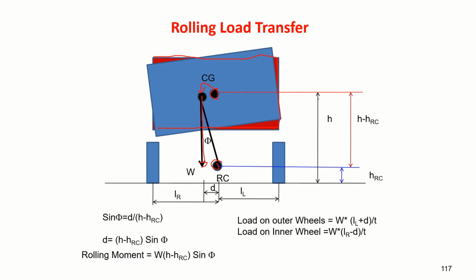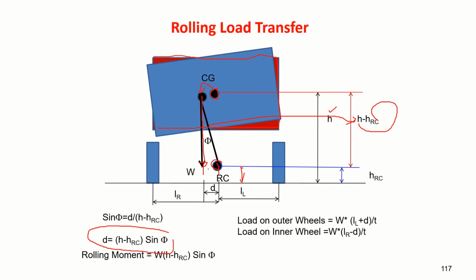H is the height of the center of gravity from ground. We know this, we have learned this. And this is the roll center height from the ground. So this will become h minus HRC. You can consider this length is this one, and let us consider this distance now is d. So sin phi is equal to d by (h minus HRC), and d is equal to this.